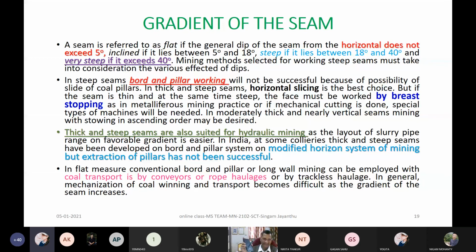From the top we are coming down, and why are you having the shield there? Already I told you, my beloved students, under caving conditions you go from top to bottom, that is GOF. It will be GOF on the top. You are working under the GOF in the caving method, and that is what is called the descending shield method. So like that, there are so many methods which were used.